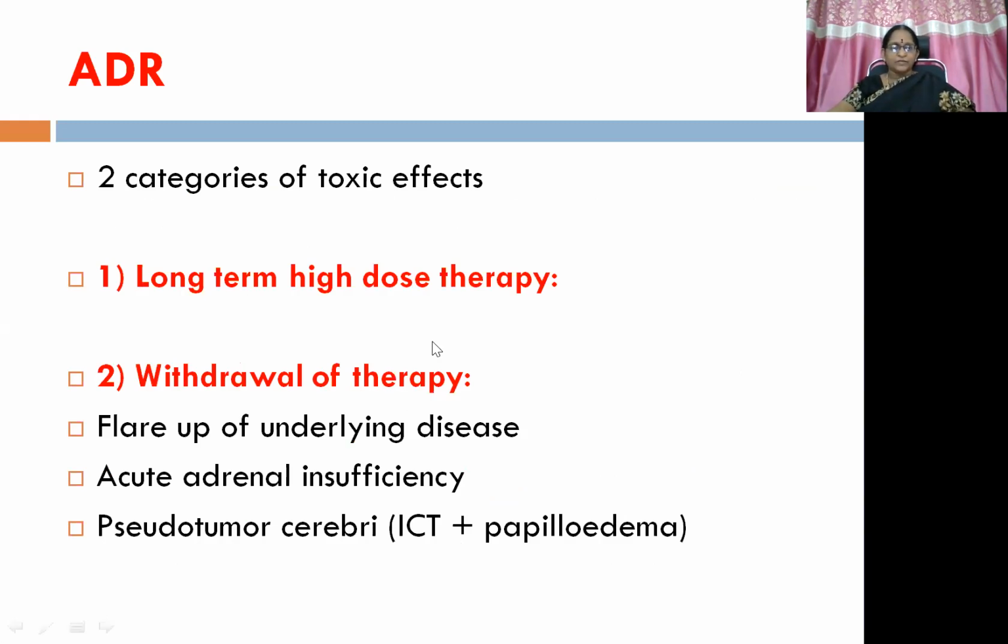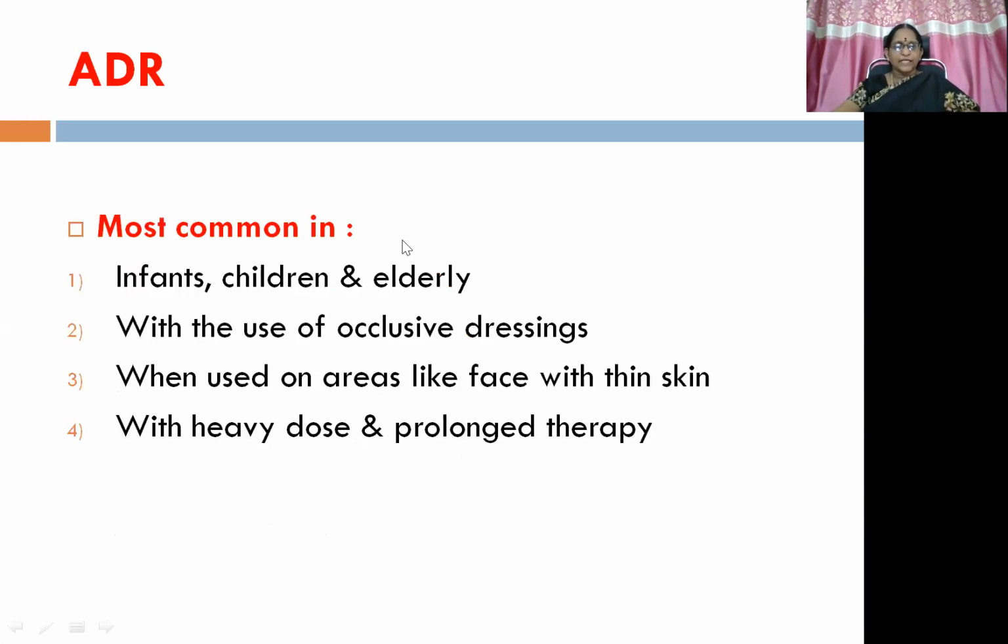Okay, so because of withdrawal of therapy, we can expect flare up of either the underlying disease or sudden acute adrenal insufficiency because of HPA axis suppression. And there is a possibility of pseudotumor cerebri also, with intracranial tension and papilledema manifestations. Okay, so these ADR are most common in infants, children, and elderly, and with the use of occlusive dressings, which enhance the ADR with topical administration. Then, when used on areas like the face with thin skin, that is also with topical administration and with heavy dose and longer therapy. This we have already discussed.